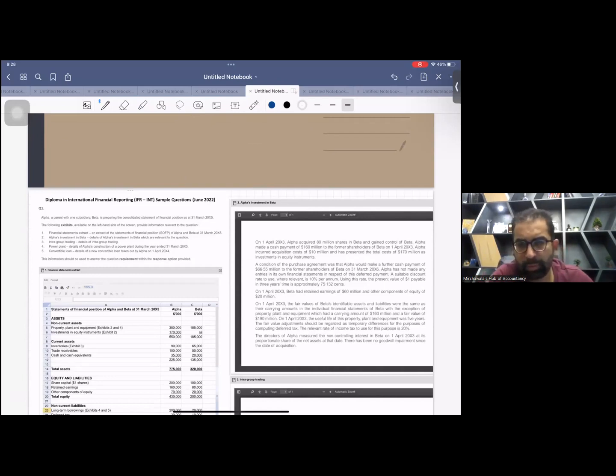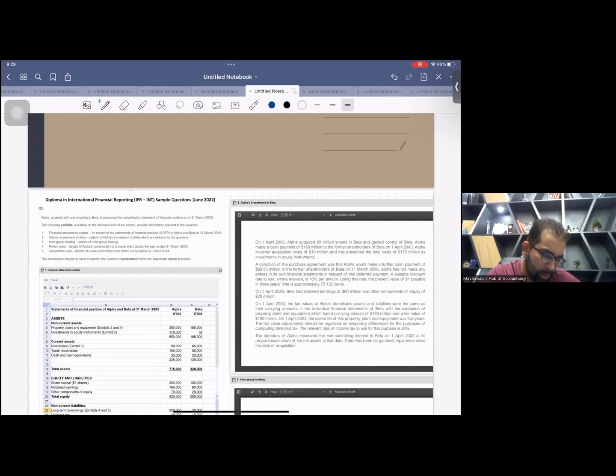I have pasted the past paper on my screen. You can also take this past paper. You can also see it on accglobal.com, where this past paper is available. Or if you want, you can take a picture from my screen. This PDF will also be available to you. I will also attach this PDF in my LMS, so you can refer to it as well, right?